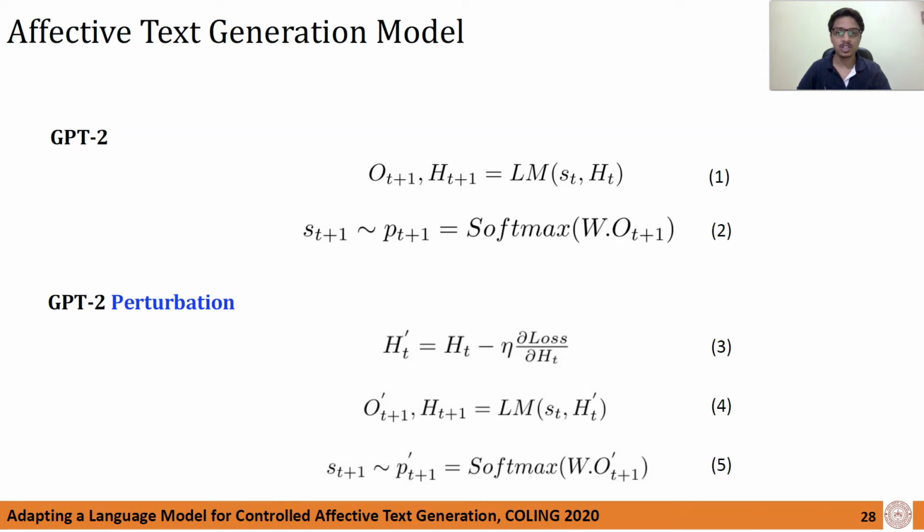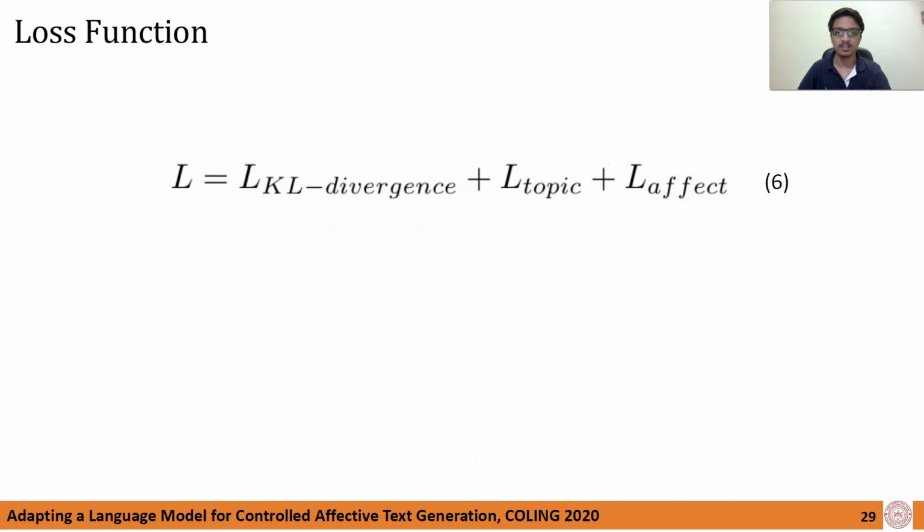which is then used to generate the next word of the conditioned sentence. Let's look at how the loss is defined for effective text generation. The loss has three terms: the KL divergence loss, the topic loss, and the effect loss. The KL divergence loss keeps the perturbed probability distribution close to the actual one, hence ensuring the grammatical correctness of